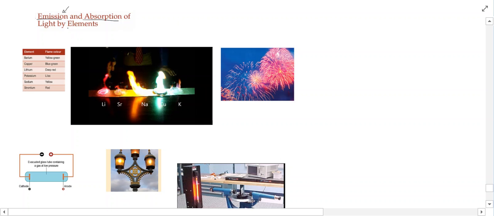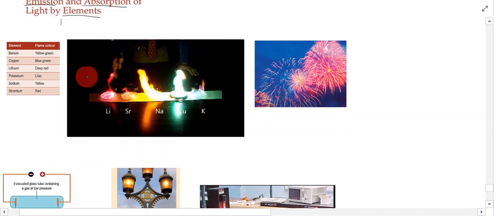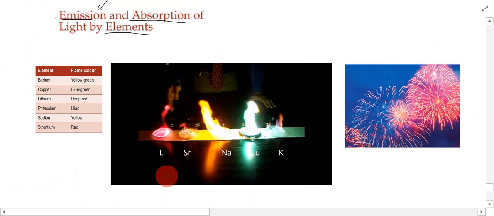And in this particular case, the substance that we're talking about are elements on the periodic table. So let's have a look. When atoms of an element are supplied with energy, or under certain conditions, they will emit light. What we're looking at in this image are different elements that are being heated up. If you put some of these elements, they're salts of the elements, into a flame, they will give off or emit characteristic light, or light that is actually characteristic of the element that's present.